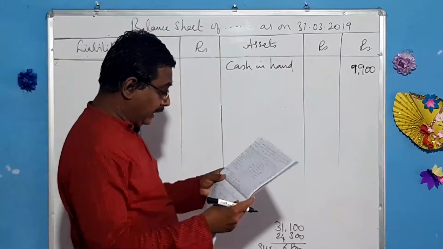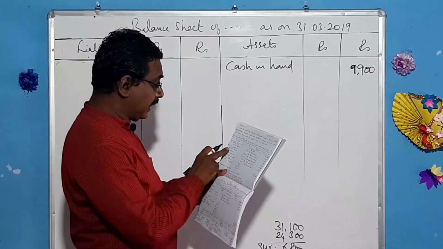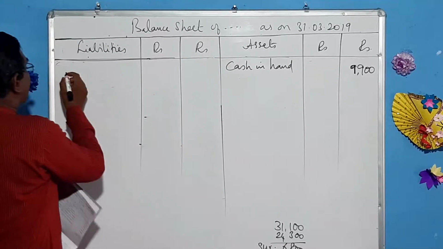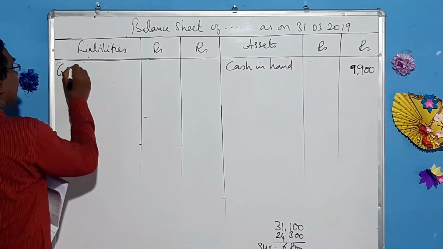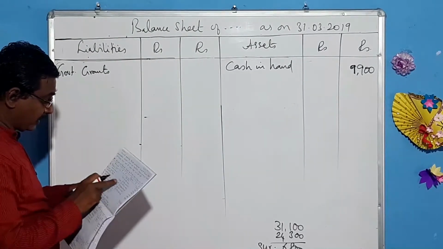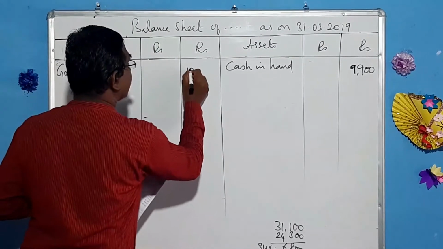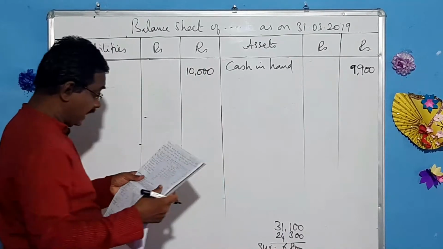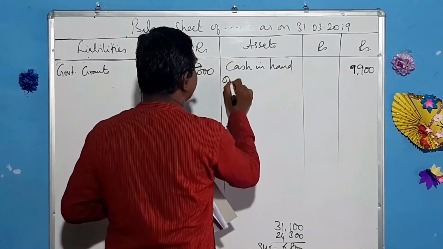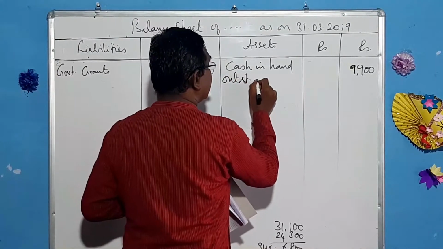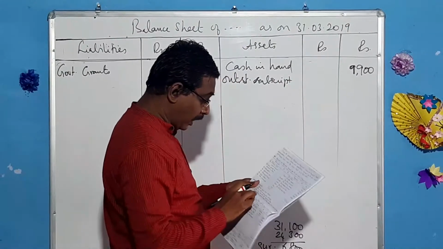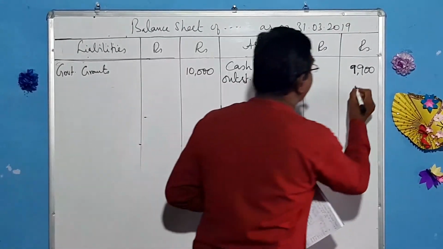And let us come to the opening. Government grants for purchase of books, and that should be taken to the liability side. Government grants. What is that amount? 10,000. And subscription, admission fees. Subscription, that is outstanding subscription. How much is there? Outstanding subscription is 1,700.